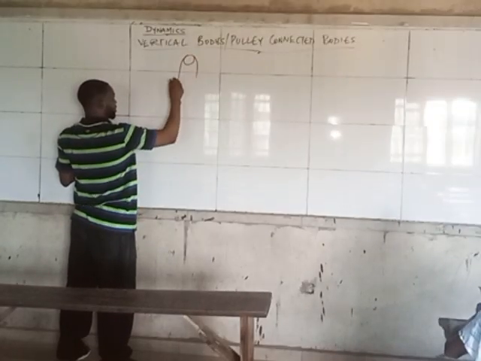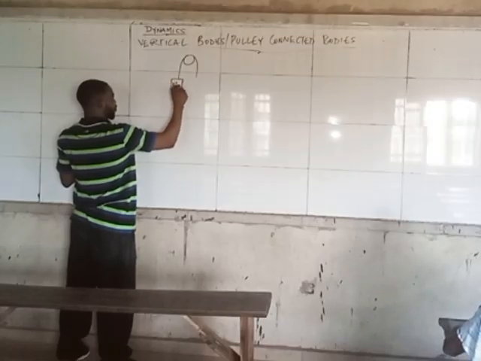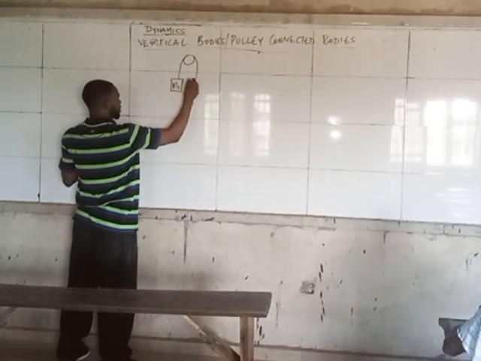Let's say I have something like this, and I have this to be the first mass. Let's say this is M1, and let's say